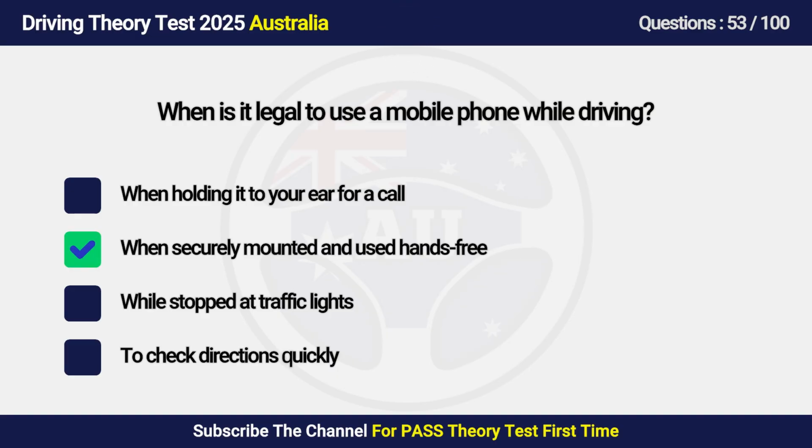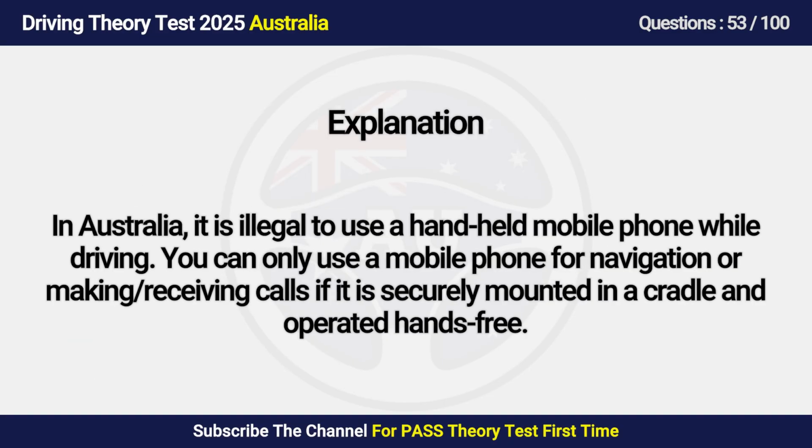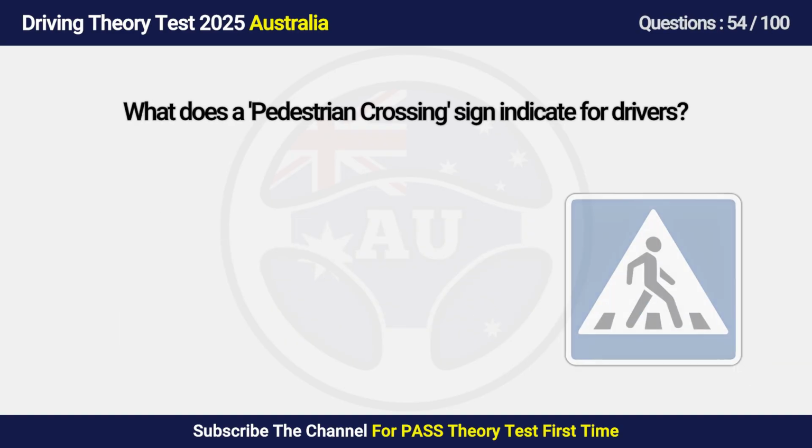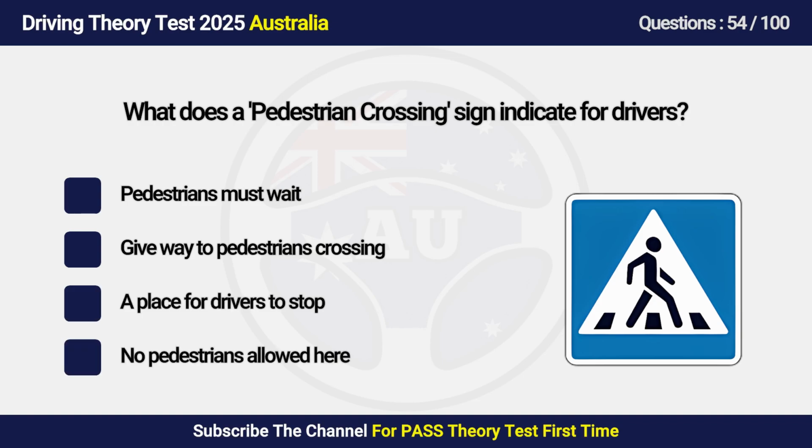Answers is B. When securely mounted and used hands-free. In Australia, it is illegal to use a mobile phone while driving. You can only use a mobile phone for navigation or calls if it is securely mounted in a cradle and hands-free. Question 54. What does a pedestrian crossing sign indicate for drivers?